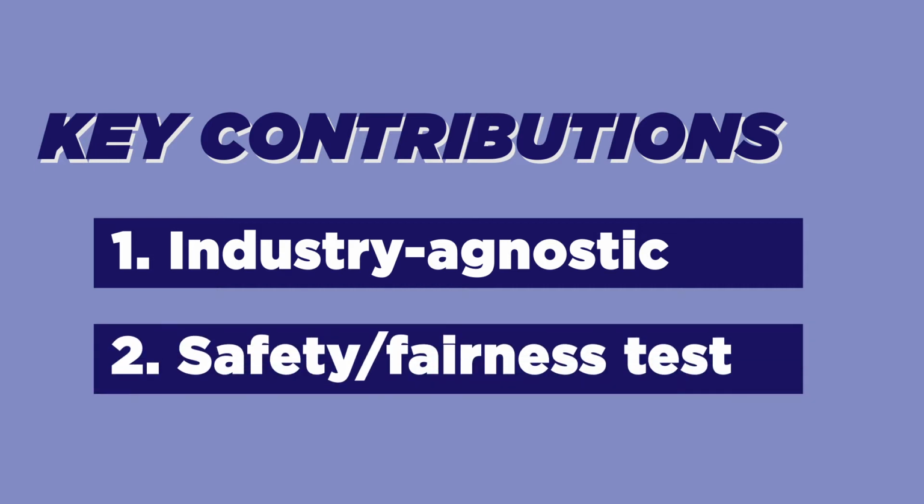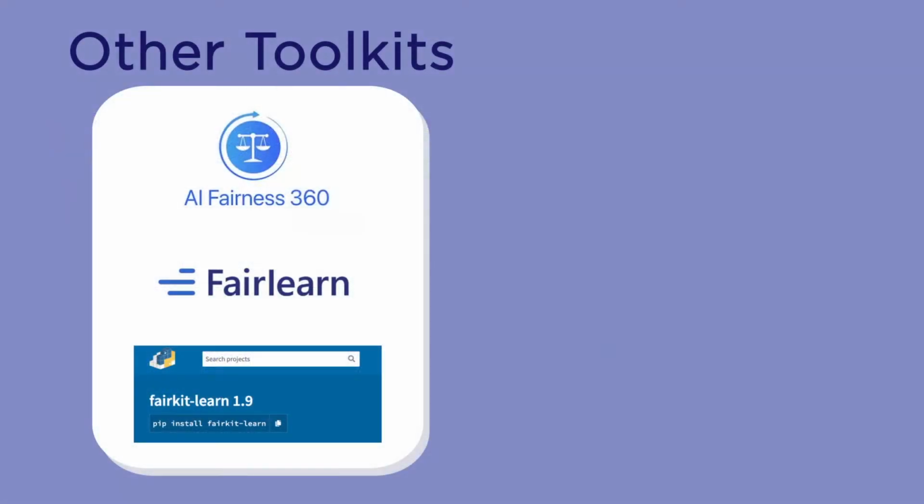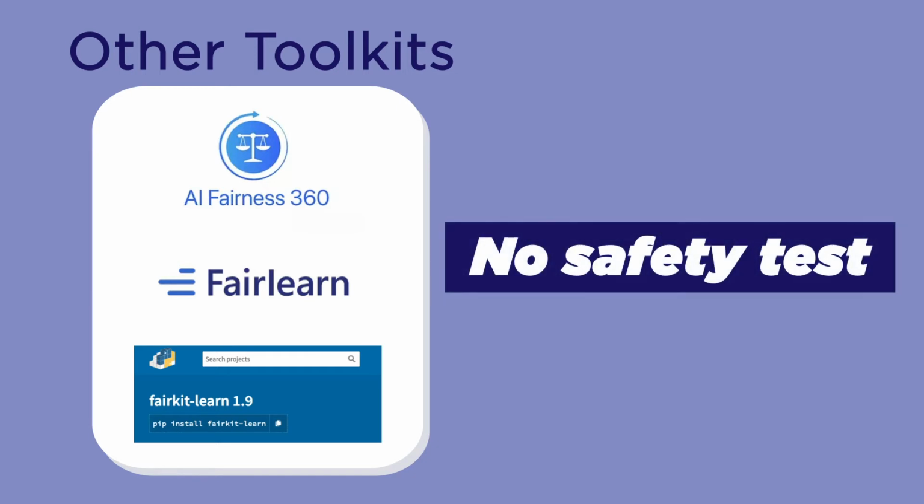The second is that the toolkit implements a safety or fairness test that reports if it was unable to produce a model that has been verified as safe with high confidence. This separates the toolkit from other libraries, such as IBM's AI Fairness 360, Microsoft's FairLearn, and FairKit-Learn. These libraries are also designed to identify and mitigate unfair behavior, and they are becoming more widely adopted. However, they lack a safety test.